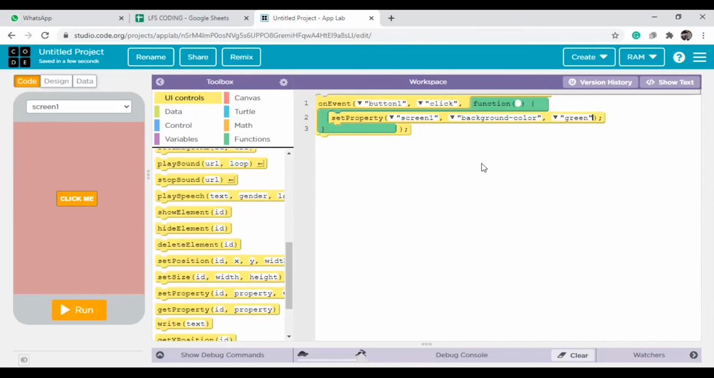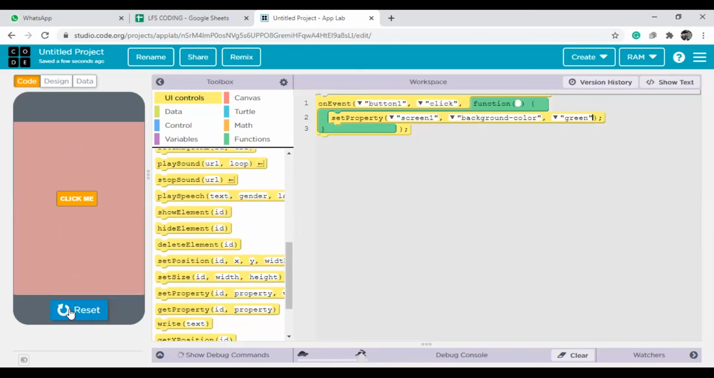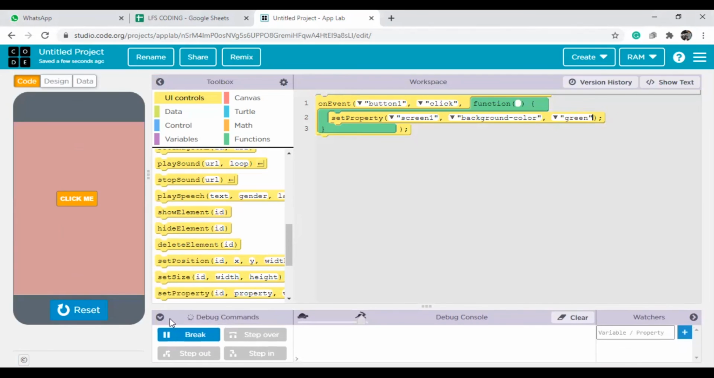Now we want to test it. How to test this? See here, on the mobile screen, there is a run option. You need to click on the run option. If you click on it, this code will be executed. Here you can see the debug commands showing, so the code is running here.